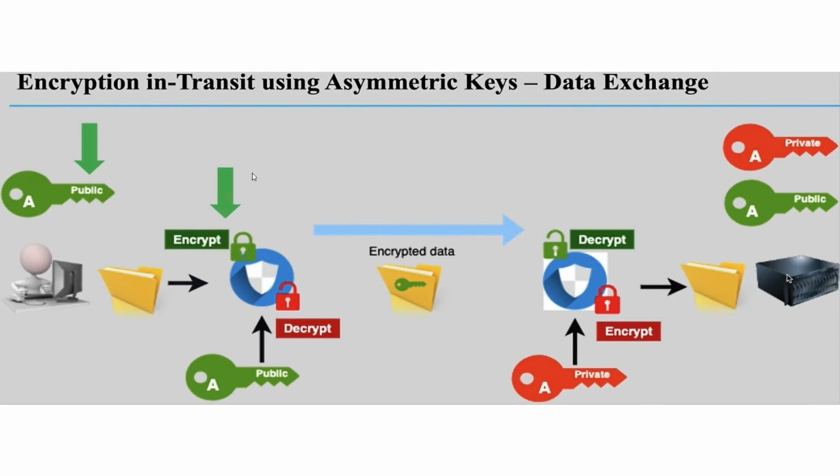Now in transit using asymmetric keys, the user is trying to send data to S3. First it will encrypt the data. After encryption, the data will be transferred as encrypted data, along with one key, that is the public key.